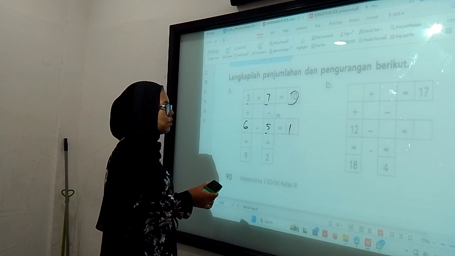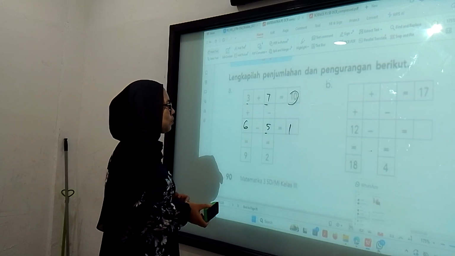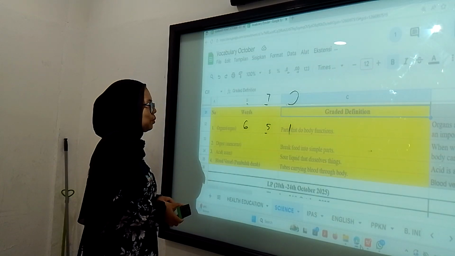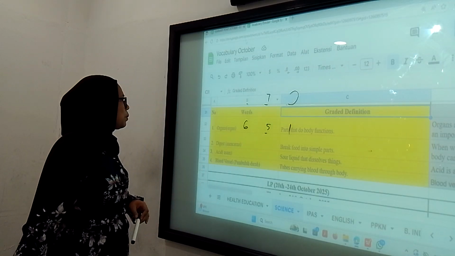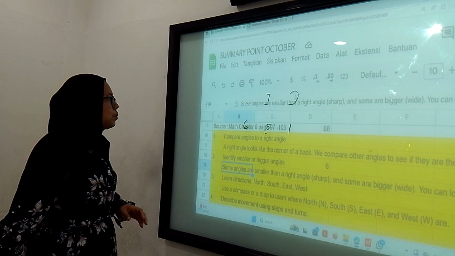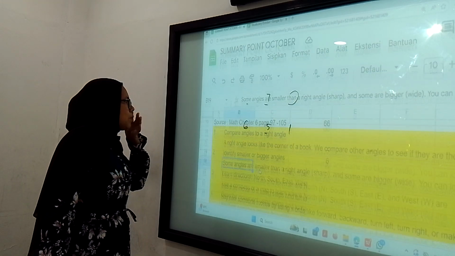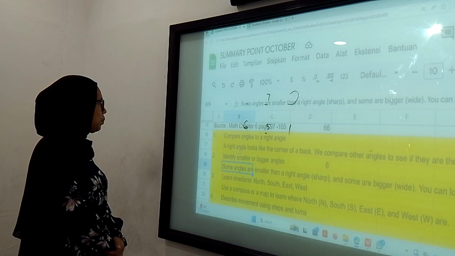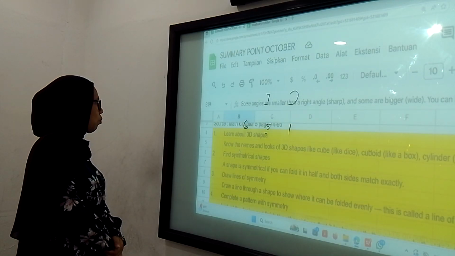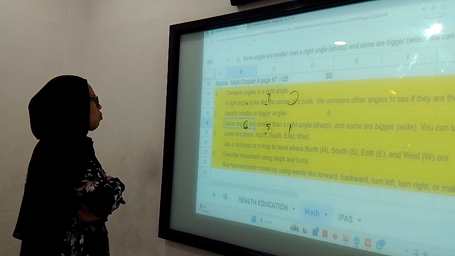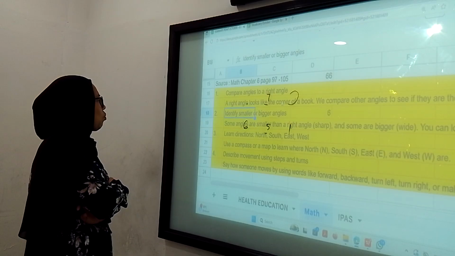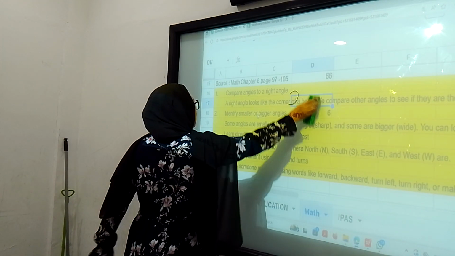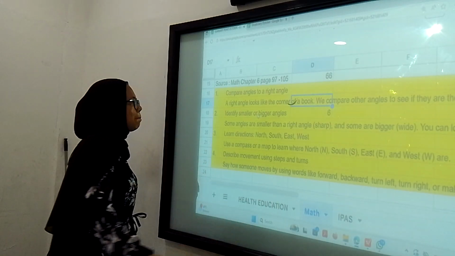Okay, Miss. Here I have opened the vocabulary list and the summary points. Since for the next week you will have a summary point of math, right? Yes. So here we have some summary points. Actually, there are two meetings, but I just want to ask from the second meeting as the last meeting. So how do you explain this one to the students? Start from number 1.